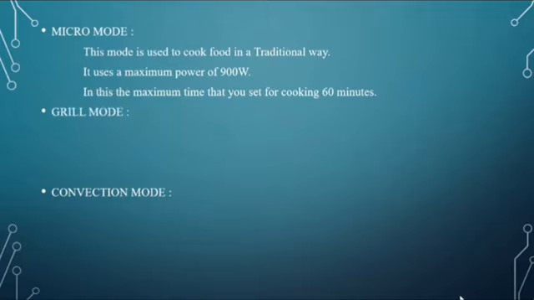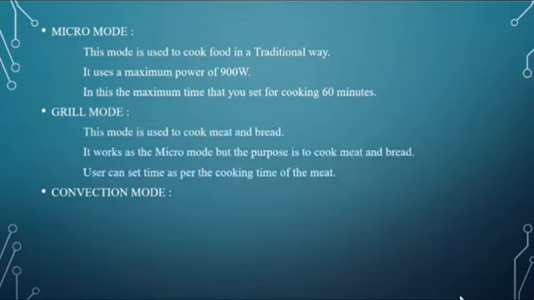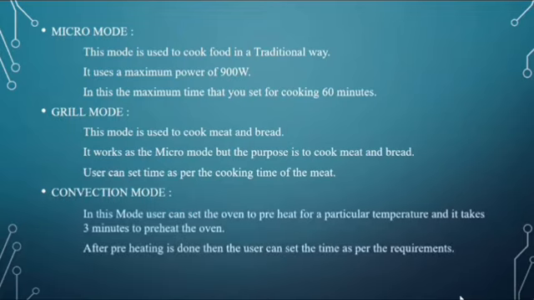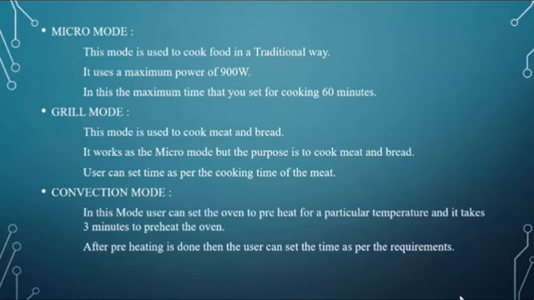Next, the grill mode. Grill mode works like the micro mode, but its purpose is to cook meat and bread. The user can set the time as per the cooking time of the meat or as per the requirement. Next, convection mode. In this mode, the user can set the oven to preheat to a particular temperature for 3 minutes. After preheating is done, the user is asked to enter the time for their cooking.